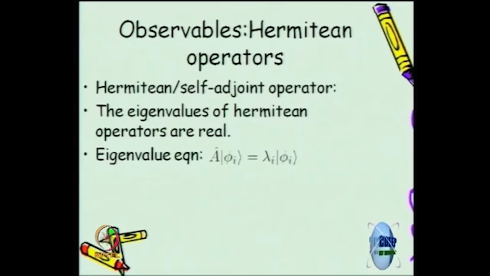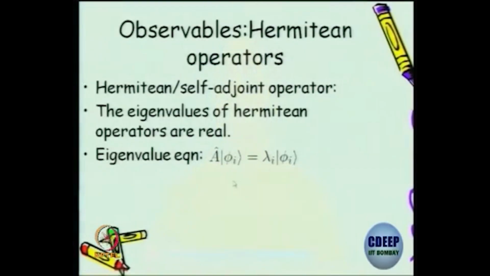The eigenvalue equation tells you which is an eigenvalue and which is an eigenfunction, and the eigenfunction will be an eigenfunction with respect to one operator. Sometimes there will be another operator which will also have the same eigenfunction, then this is the same eigenfunction for both the operators. So, all these possibilities exist. It can be a different eigenfunction or it can be the same eigenfunction. Okay. So, this is an eigenvalue equation,